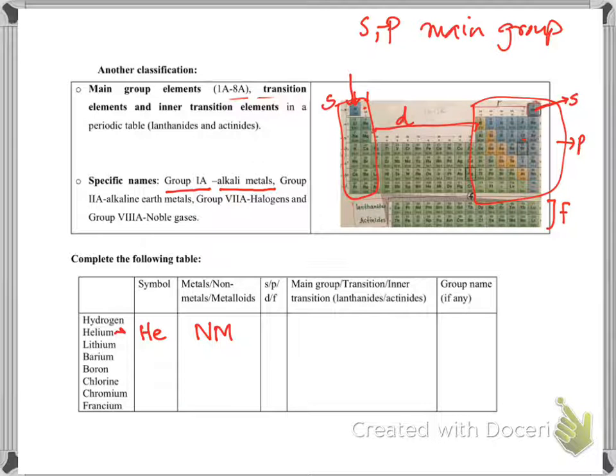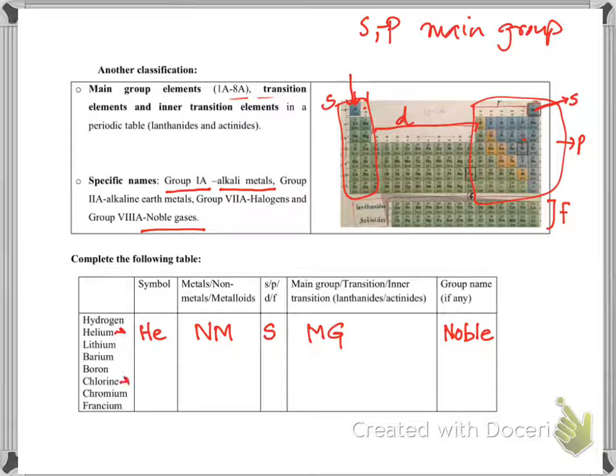This is the only one on this side that is still S. Main group. Any particular group name? Yes, the group 8 elements are also known as noble gases. So I'm going to pick one more, and then you can do the rest, and I will post the answers on Canvas.